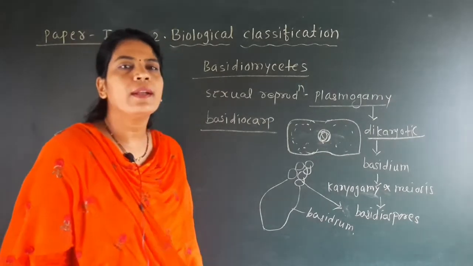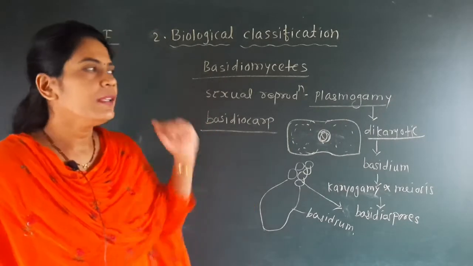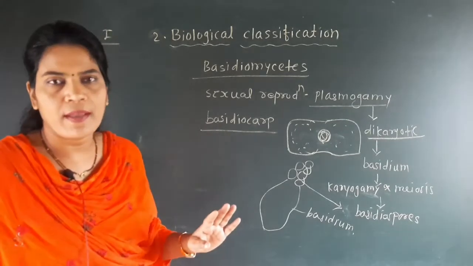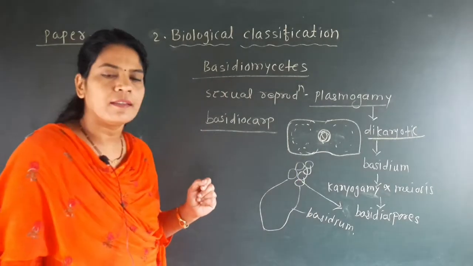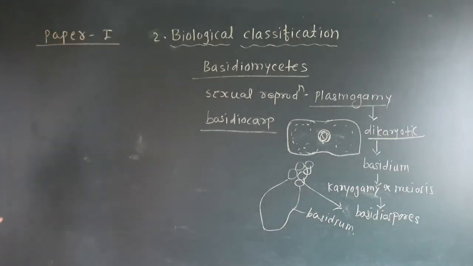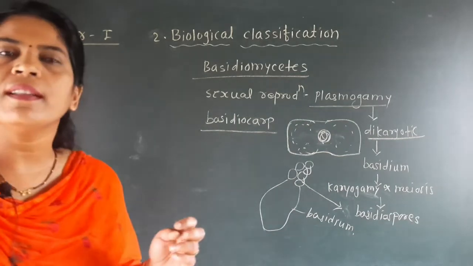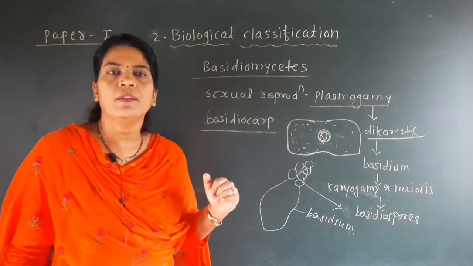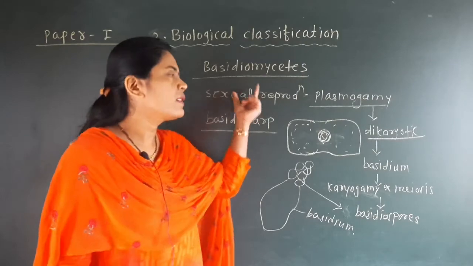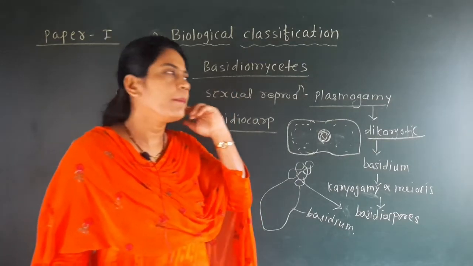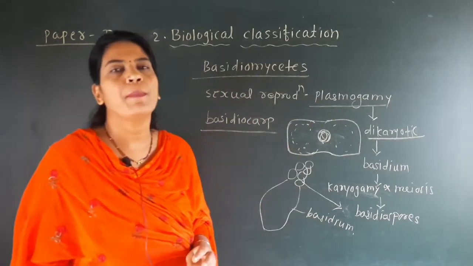A very interesting point that we are going to discuss now is about the basidiomycetes. No doubt, the important characteristics and tricks of the basidiomycetes we have seen in our previous lecture, but here we are discussing the sexual method of reproduction. Even though the sex organ is absent in basidiomycetes, sexual reproduction takes place. And how does it take place? The sexual reproduction in basidiomycetes takes place by a method called plasmogamy.